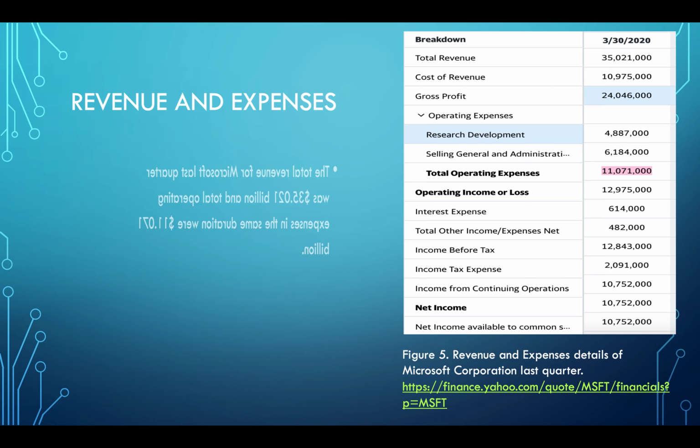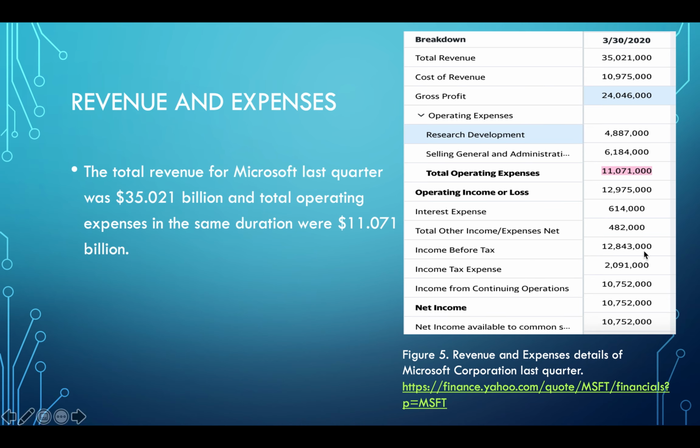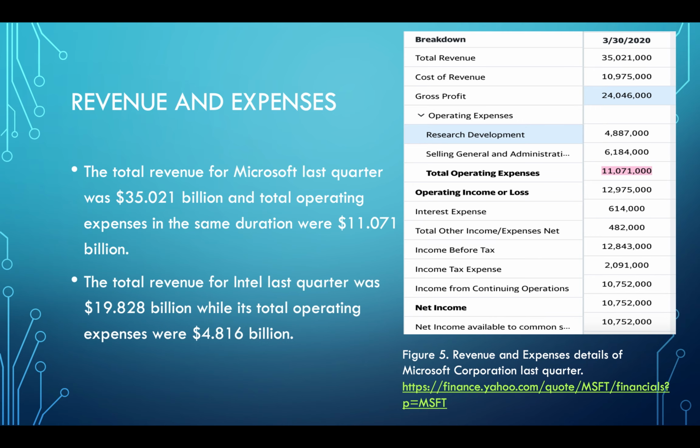And we are going to the revenue and expenses. This picture shows the revenue and expenses details, which comes from the income statement for last quarter. The total revenue for Microsoft last quarter was $35.021 billion, and total operating expenses in the same duration were $11.071 billion. And for Intel, the total revenue for last quarter was $19.828 billion, and its total operating expenses were $4.816 billion.